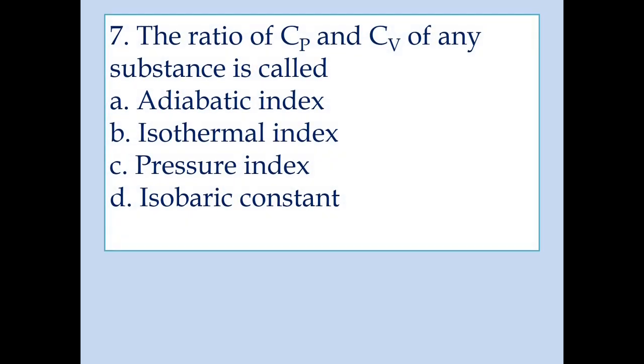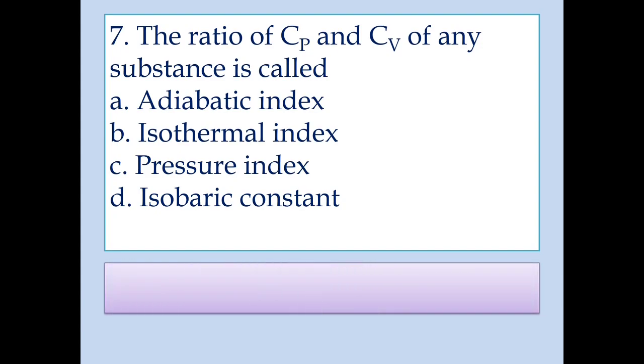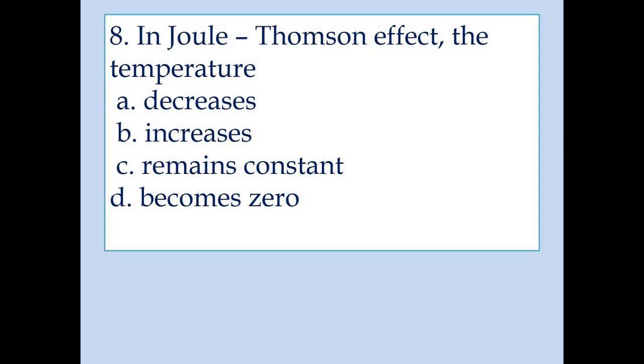The ratio of Cp and Cv of any substance is called the adiabatic index. This is used by many chemists and engineers, and is given by gamma. Gamma is equal to Cp by Cv, and it is called the adiabatic index or isentropic ratio or heat capacity ratio. Either way, it is called that.